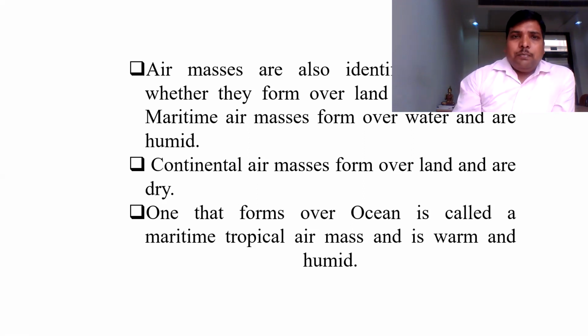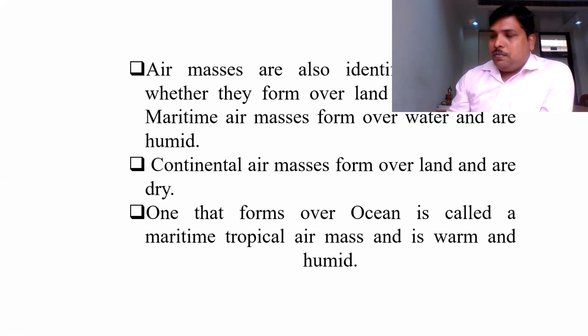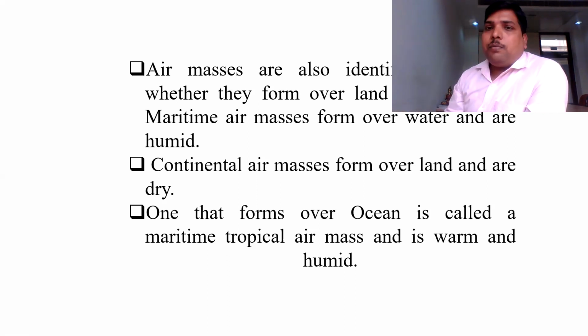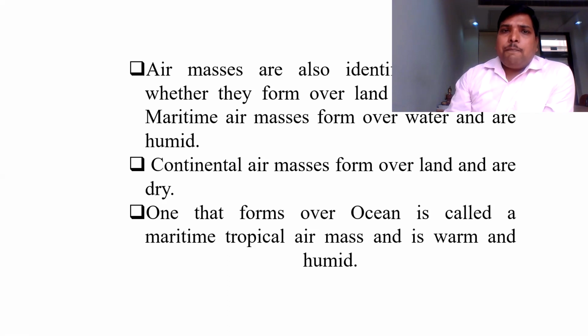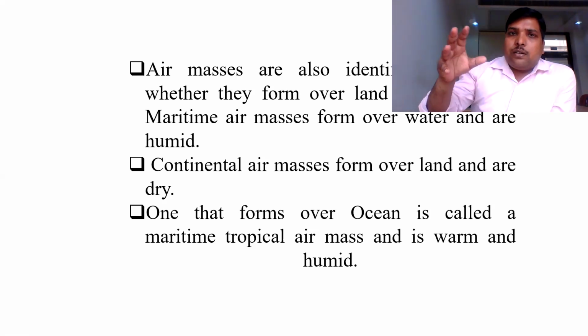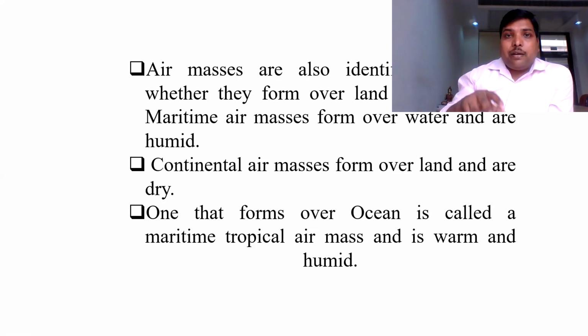The basis is land and water. You know that on our Earth's surface, some part is in the form of land and some part is in the form of water. When air masses originate from water, suppose over the Pacific Ocean, then you can say it is a maritime air mass.